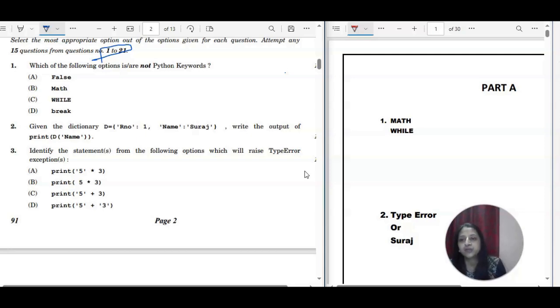Question number 1 is, which of the following options are not Python keywords? Math is not a Python keyword. You know very well keywords are special words with special meaning.